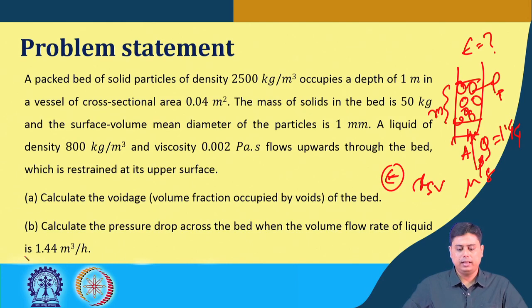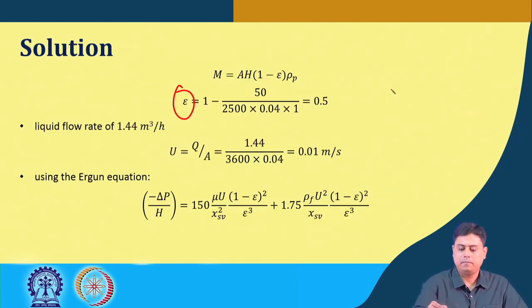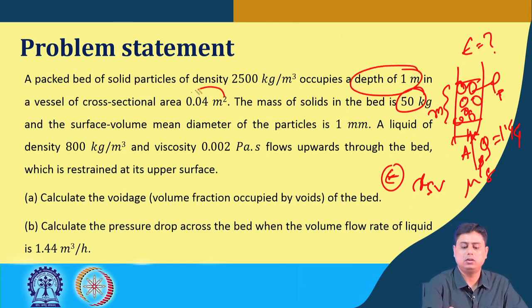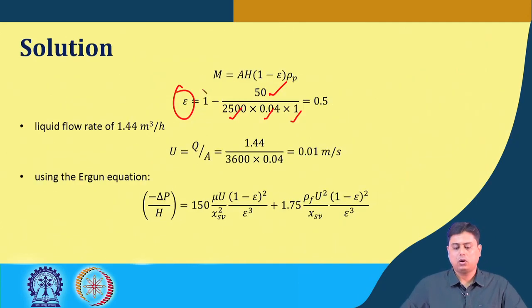Mass of the bed, that is given as 50 kg, rho p, cross sectional area, and the height. So, this depth is 1, cross sectional area is given. So, all the parameters are known. So, we can find what is the bed voidage. This is the first part answered.